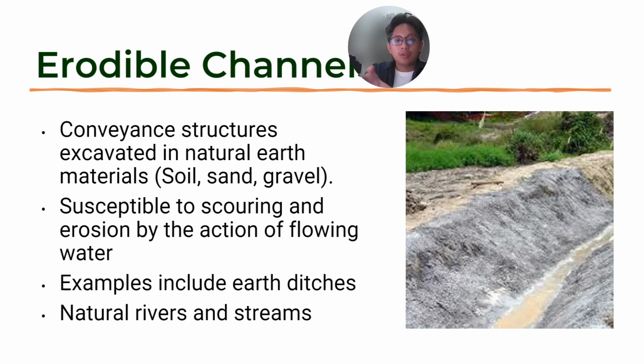This is the conveyance from the secondary canal to your farm plot. So the last stage of water conveyance from your diversion canal or from your irrigation canals. And again, your natural rivers and streams, they follow this.